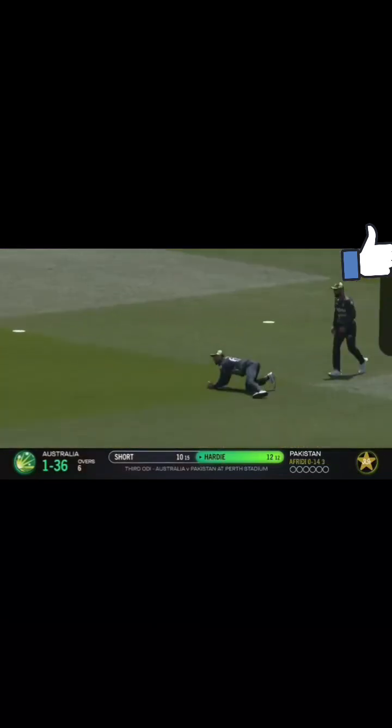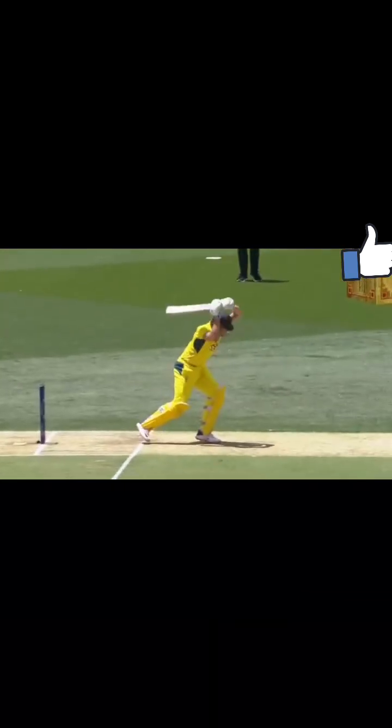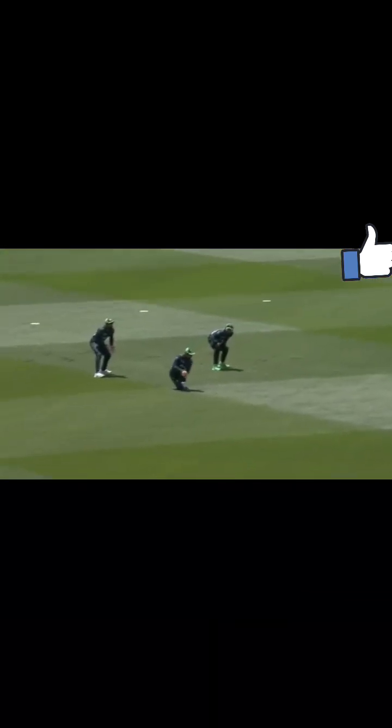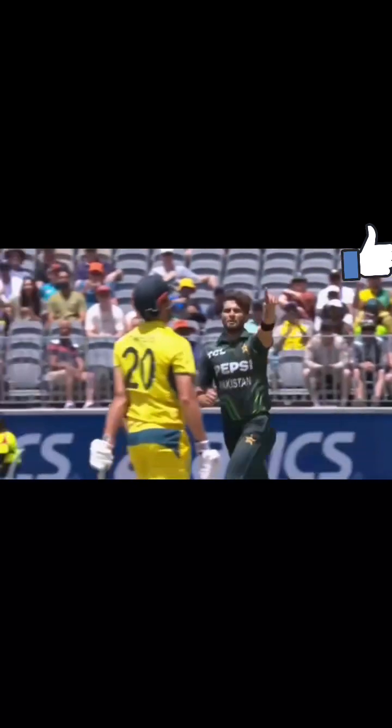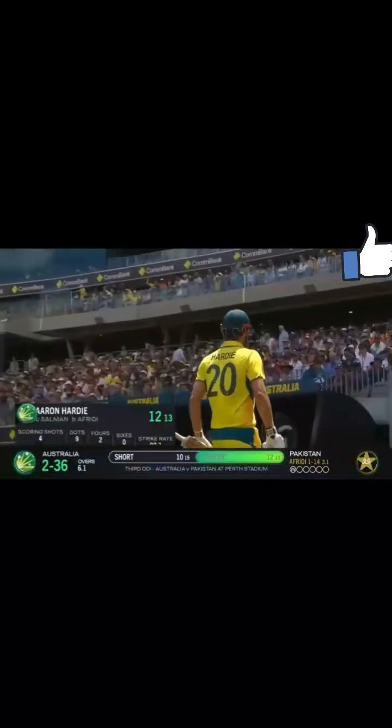He draws the bat and he's gone! Straight to second slip. Hardie's departure. Afridi's pumped, as he should be. And Australia lose their second wicket. Welcome along Wasim Akram and Mike Hussey, and immediately a wicket. He goes for 12. Australia lost their second wicket with 36 on the board.